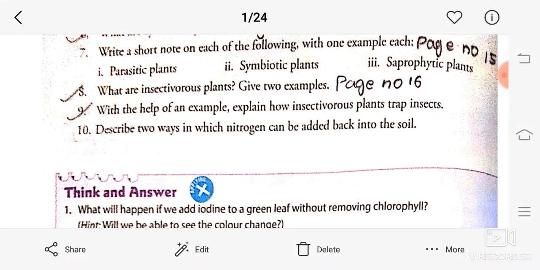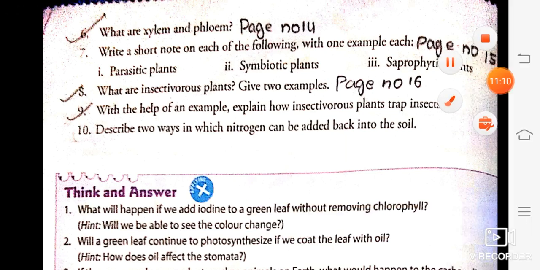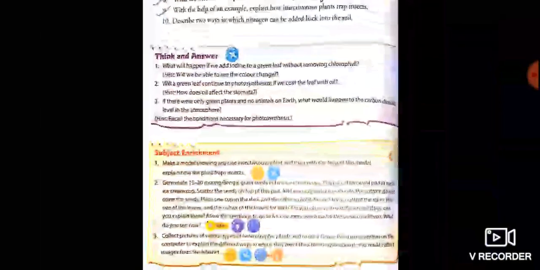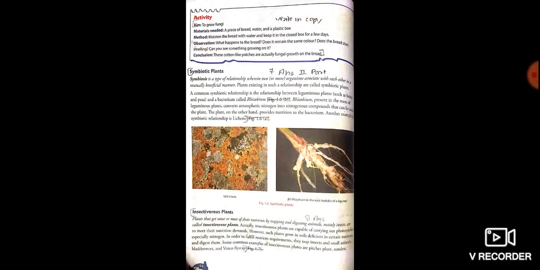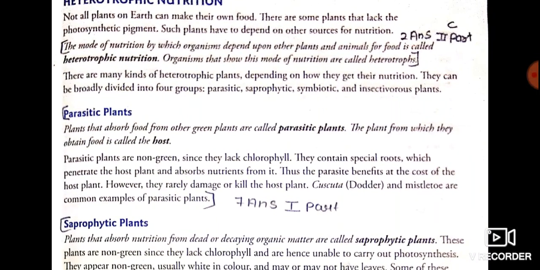So in chapter number 1 we have completed till answer number 6. Now we will look towards answer number 7. Write a short note on each of the following with one example of each. So first one is parasitic plant. Parasitic plant is given on page number 15. So you have to write only the short notes.